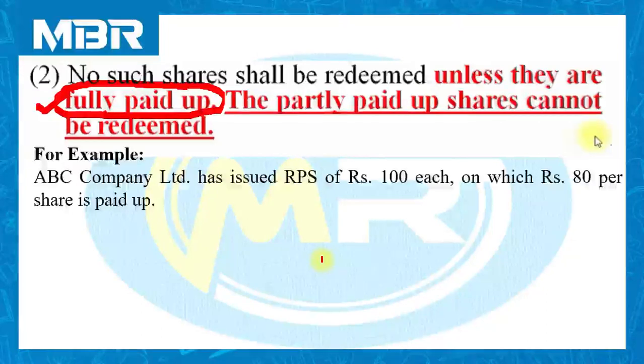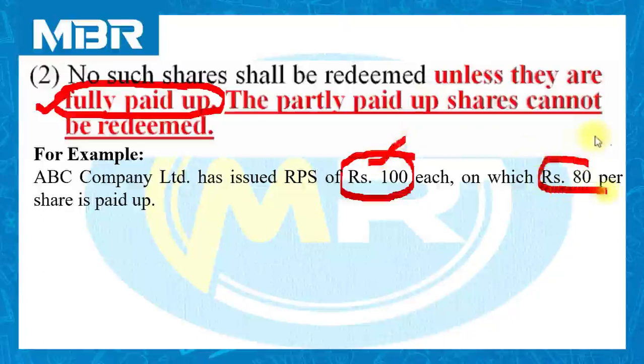Let us understand with an example. ABC Company Limited has issued RPS of rupees 100 each, on which rupees 80 per share is paid up. Here, the face value of the redeemable preference share is rupees 100 and the amount called up and paid up by the company per share is rupees 80.